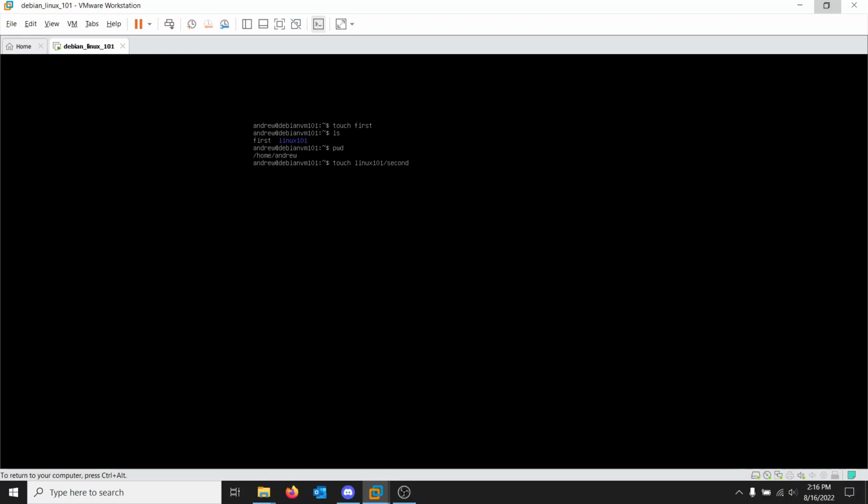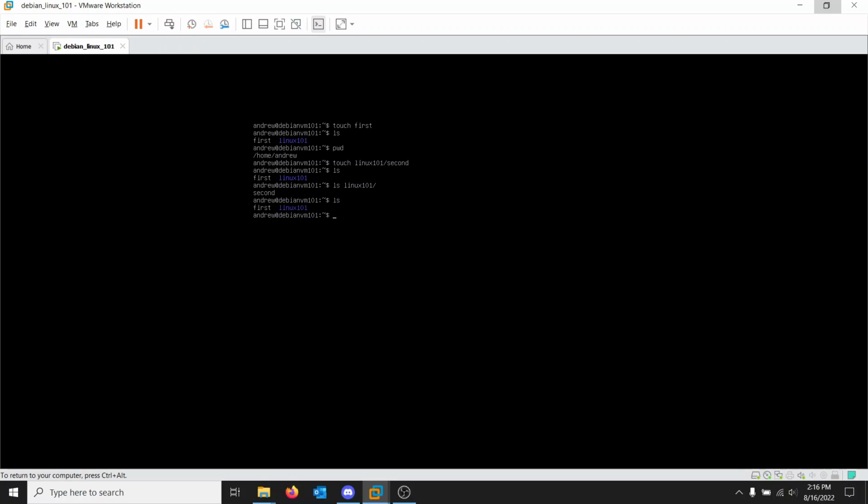Notice that there are no spaces here. I'm going to hit enter. I'm going to do an ls Linux 101 with the little slash. Hit enter. So we have our first file and we have our second file, and the second file is in our Linux 101 directory.